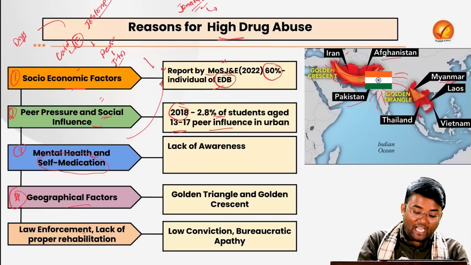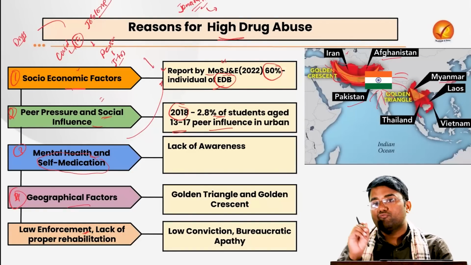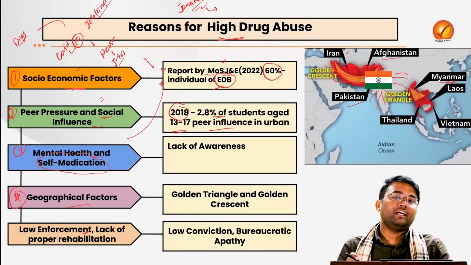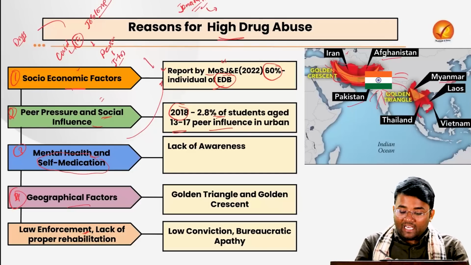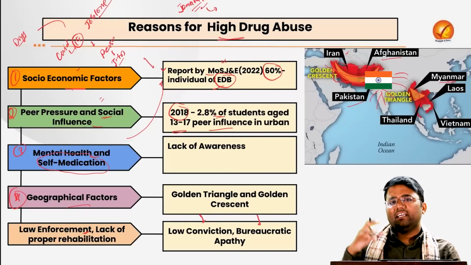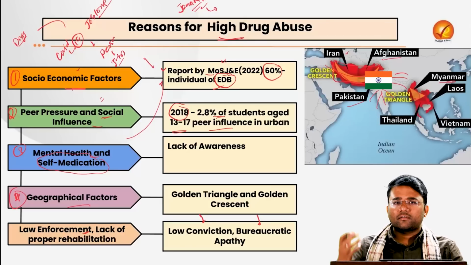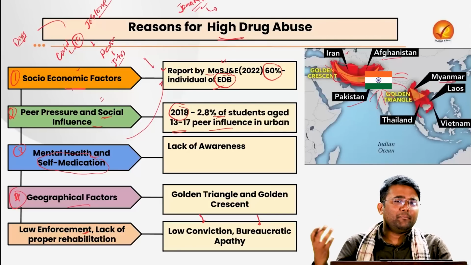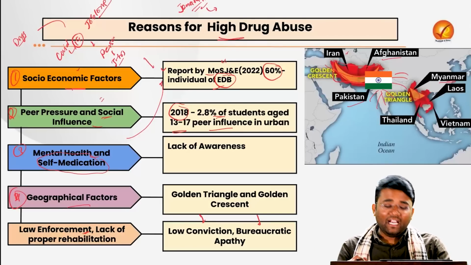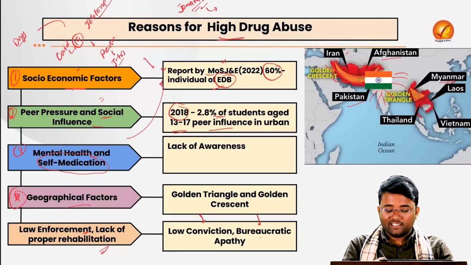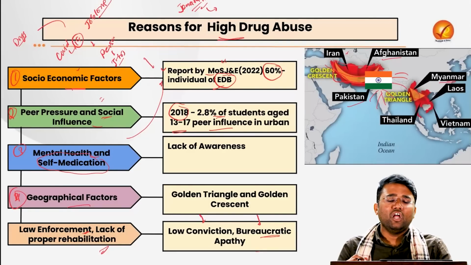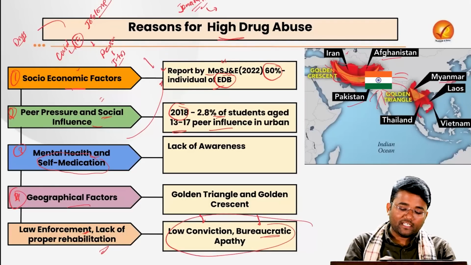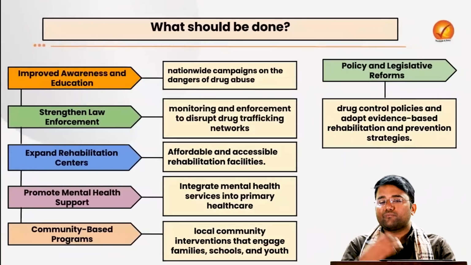Apart from that, there is a lack of enforcement and a lack of proper oversight mechanisms from law enforcement officials, which again amplifies the situation. And there is low conviction: even when a peddler is arrested, he gets bail, and there is very low conviction. And there is a lack of proper rehabilitation facilities, due to bureaucratic apathy. Even some rehabilitation centers set up by the government are still defunct. All that further amplifies the issue of drug abuse.